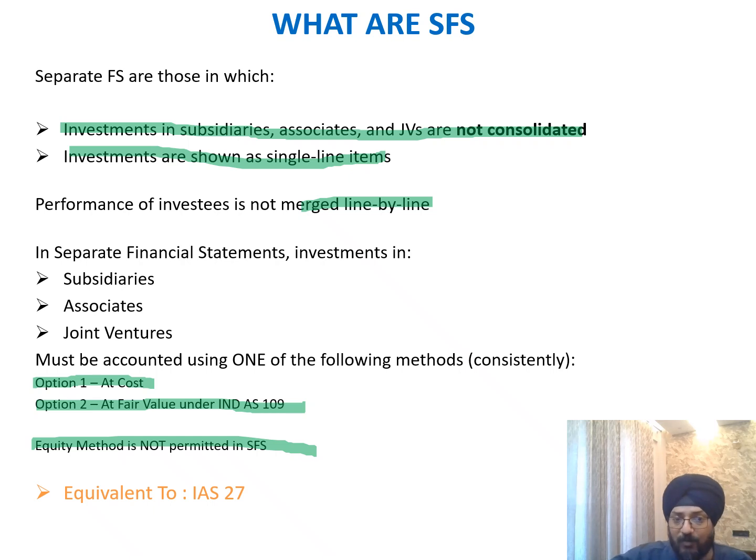And if we try to compare this with IAS 27, it is absolutely the same. There is no gap or deviation with IAS 27. So the important point to remember is that in SFS, the investments in subsidiaries, joint ventures and associates need to be accounted for at either cost or fair value. Equity method is not allowed, but the same investments will be required to be accounted for in the equity method if we are preparing the CFS and not the SFS. So in SFS the only choice is between the cost method or the fair value method. So we'll move to the next slide then.